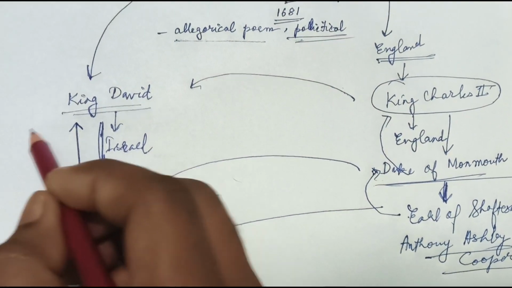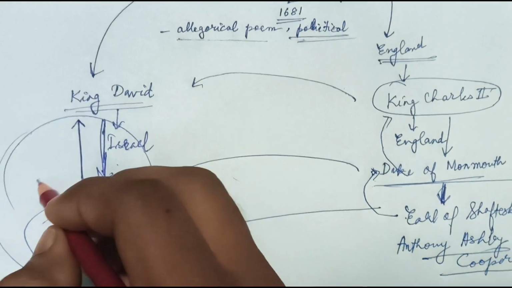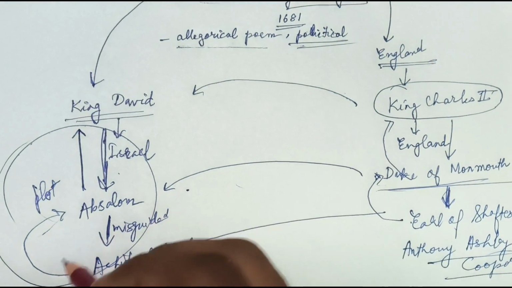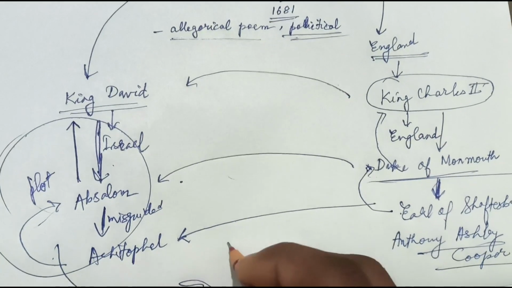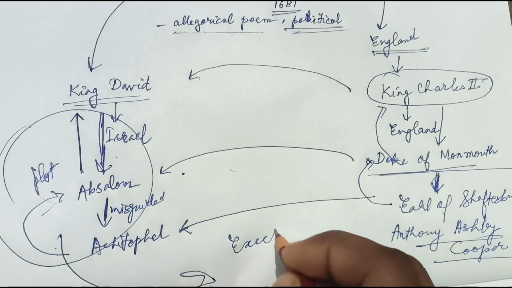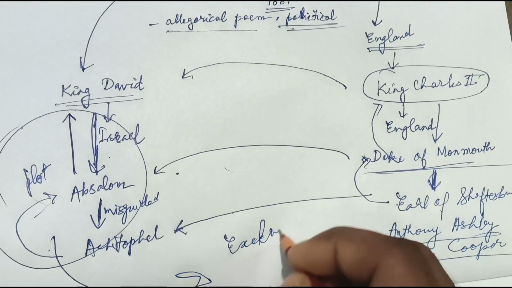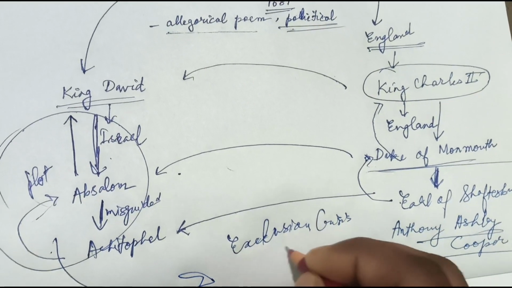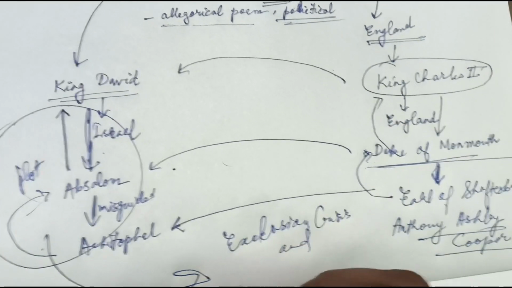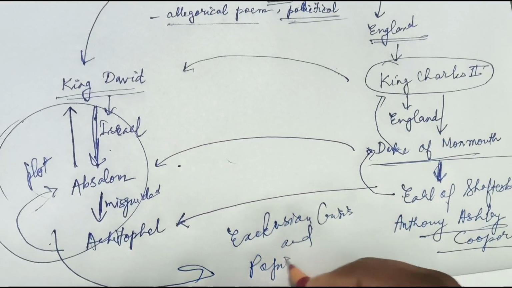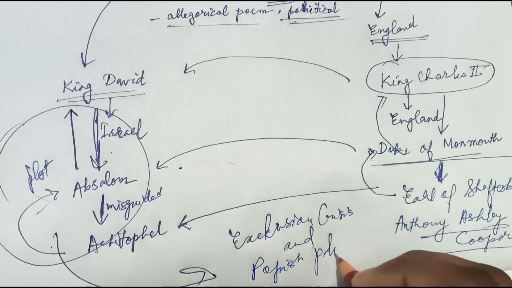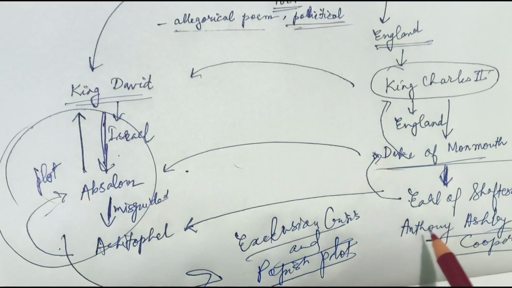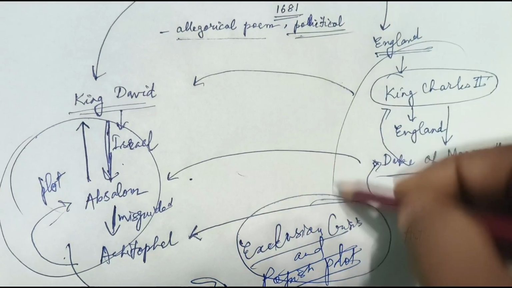Through the plot, the representation has been done of the Exclusion Crisis and the Popish Plot from England. So these two plots were there in England.